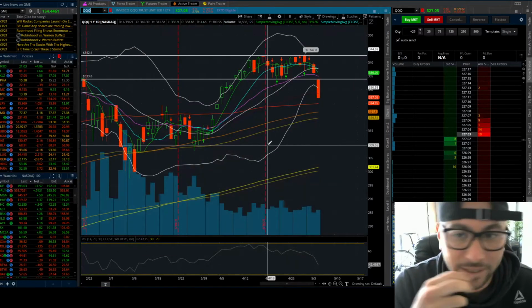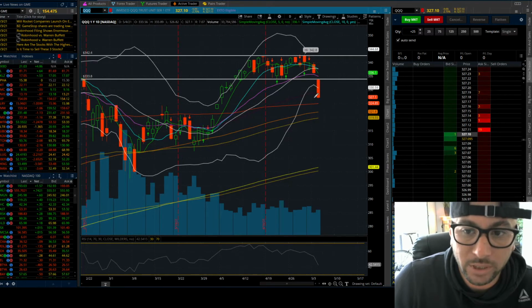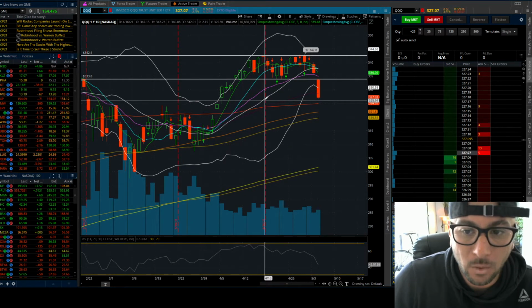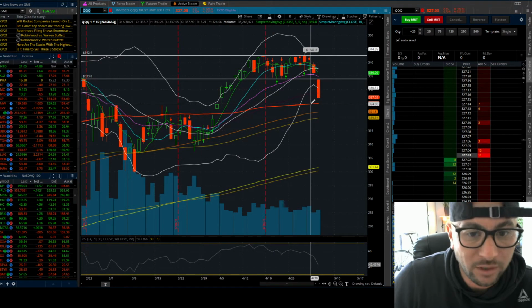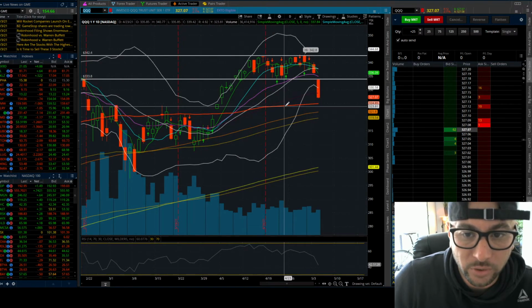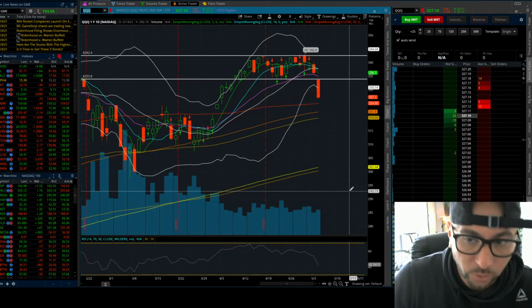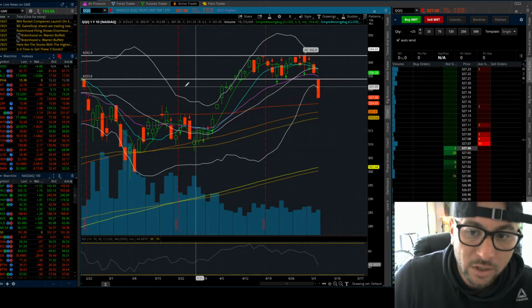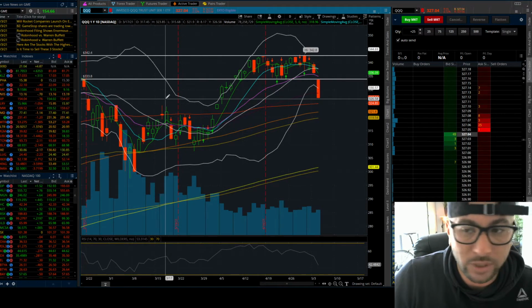What's going on, guys? So let's take a look at what I'm looking at here. So I've got the Qs pulled up. What I mean by that, I think that it needs to test the 50-day moving average. Okay, so this red line here is a 50-day moving average on the Qs. That price is 324.85.